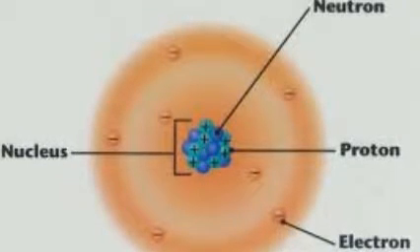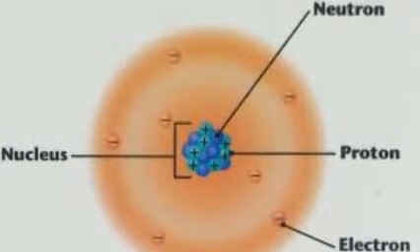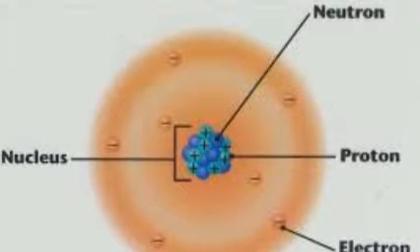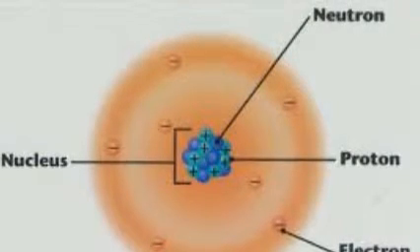This model was an improvement from the last because he showed that there is only a certain probability that electrons can be found around the nucleus.